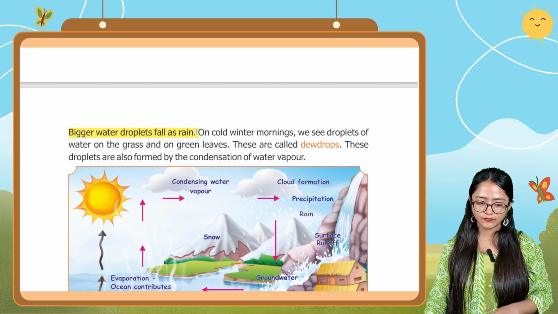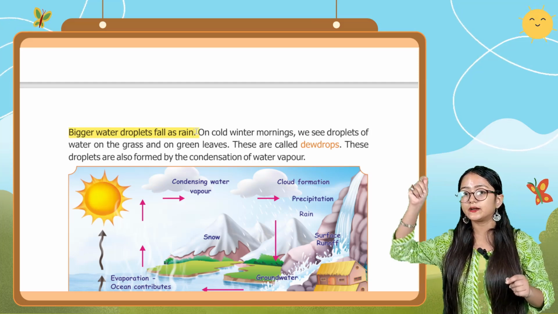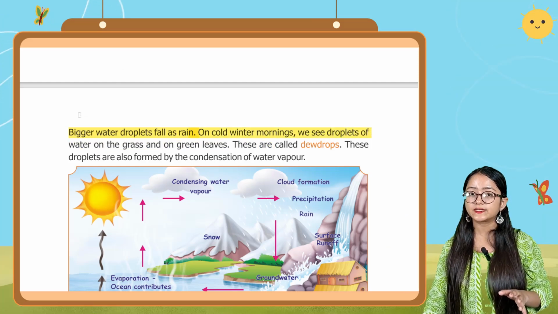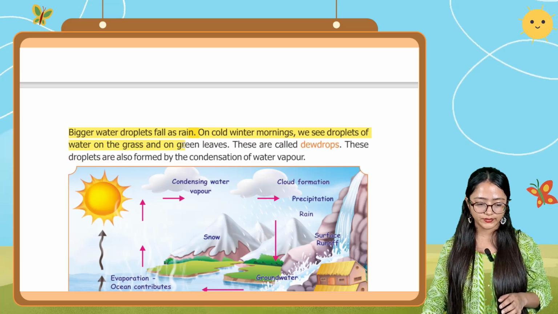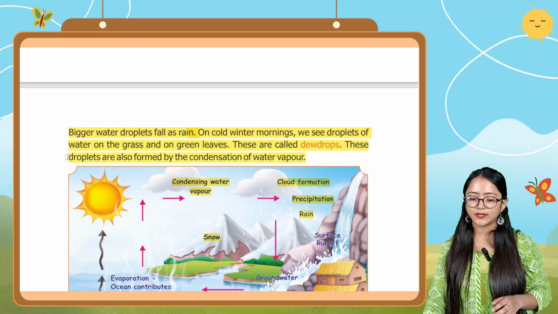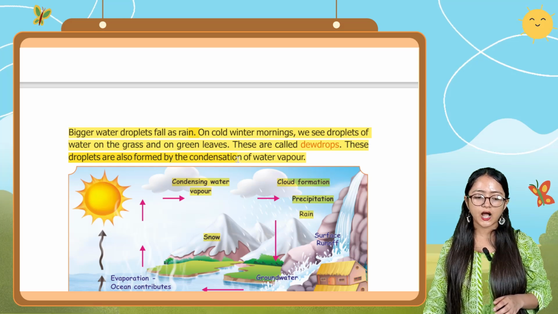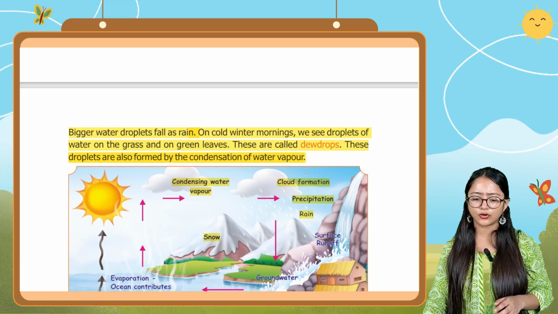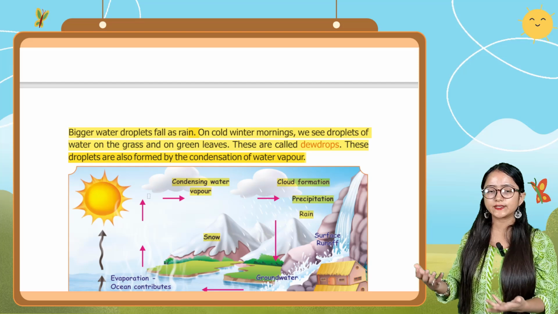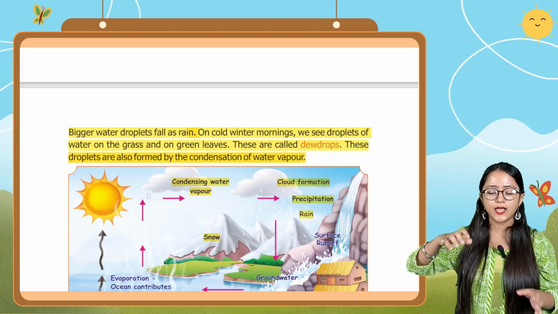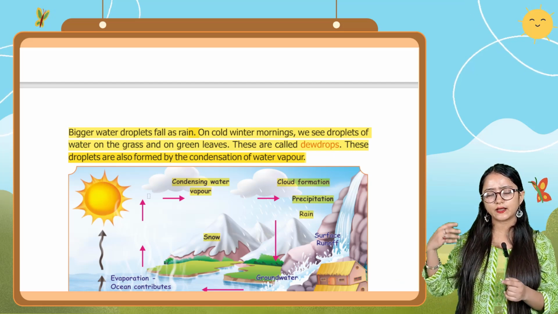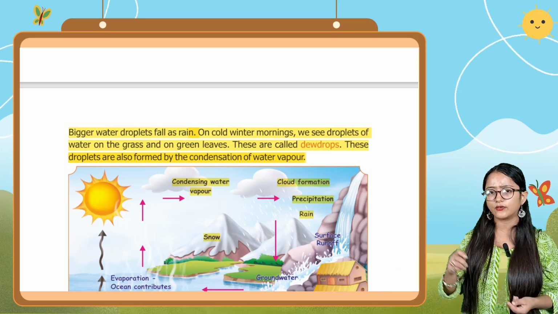So here it is saying bigger water droplets fall as rain. The bigger water droplets fall as rain, and on cold winter mornings we see droplets of water on the grass and on green leaves. They are called dewdrops. These droplets are also formed by the condensation of water vapor. So basically, on a cold winter morning, you can see tiny droplets of water on the grass and on green leaves. These droplets are known as dewdrops, and they are formed by the process of condensation of water vapor.